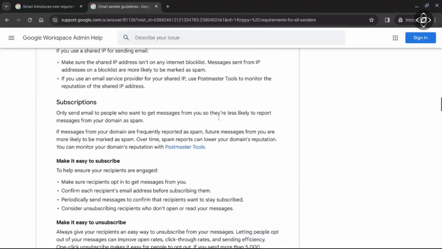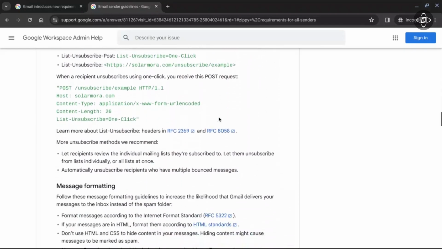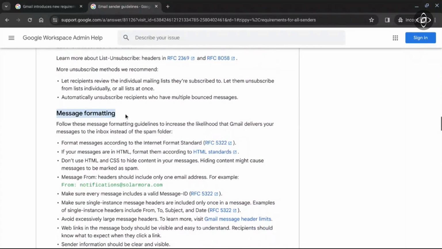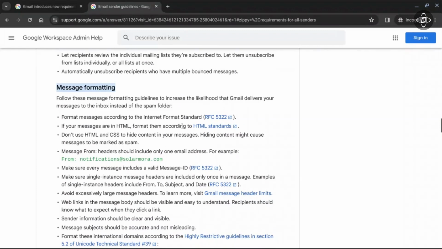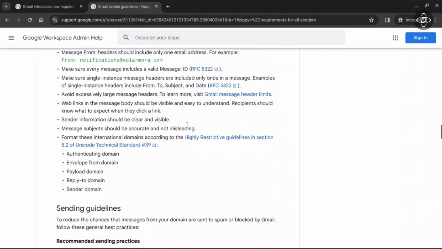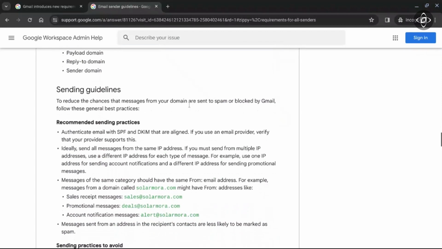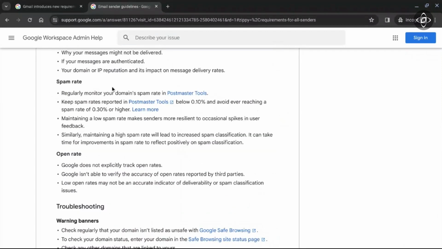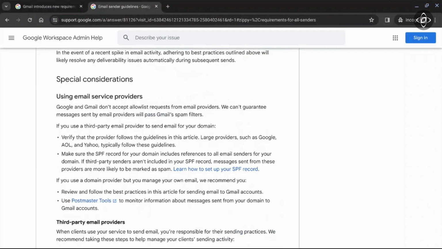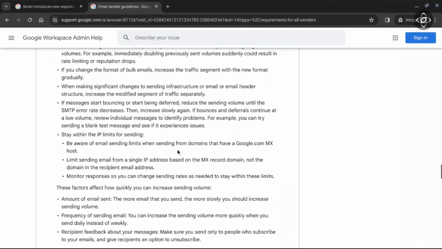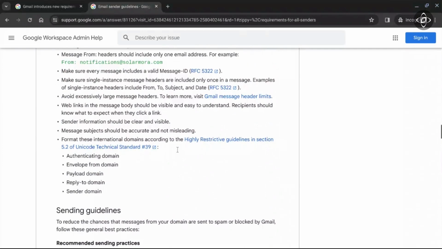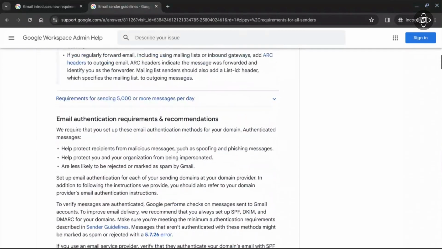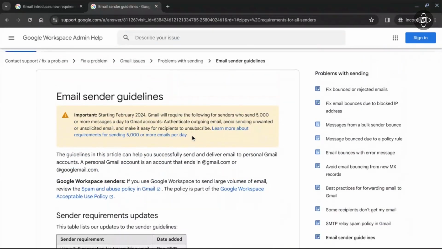If you scroll more, you will be able to see the unsubscribe link and message formatting, and how you can do the message formatting. You can read all of this based on your requirement. You can see that the spam rate threshold for the new update will be 0.3%. That's all about the new update regarding the bulk sender guidelines. We will be attaching these two links in the YouTube video so that you can understand in a proper way.